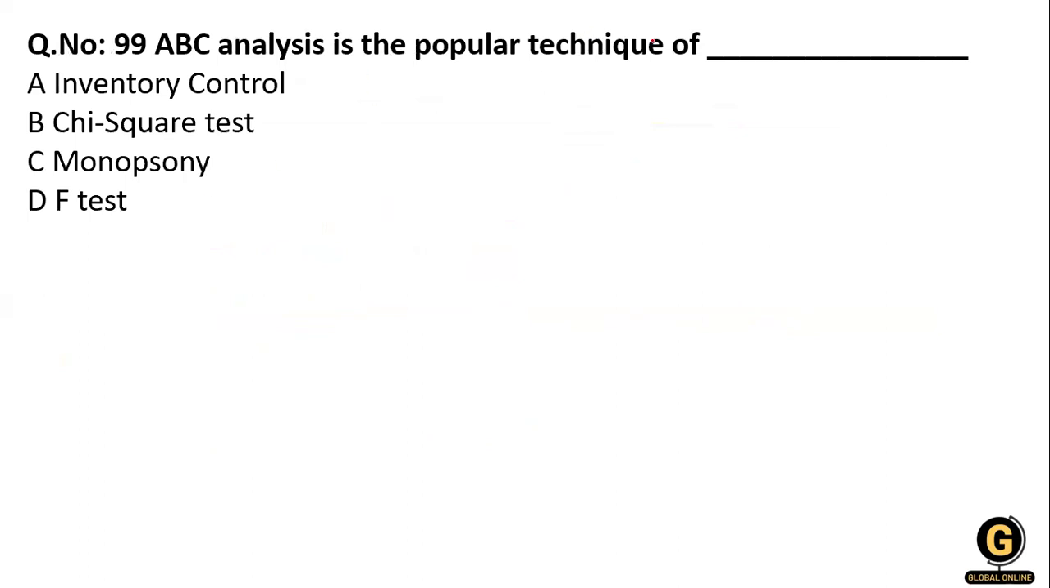ABC analysis is a popular technique of which? Inventory control, chi-square, monopsony, or the F-test? It is for inventory control. What is ABC analysis? It is an inventory management technique that determines the value of inventory items based on their importance to the business. They categorize them as A, B, C. So it is inventory control.